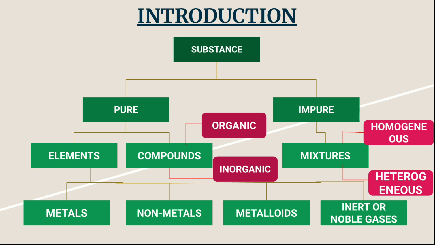Four types of elements are there. One is metal, another one is non-metal, one is metalloids, and the fourth type of element is inert or noble gases. Now compounds, they may be organic or inorganic. Then mixtures are again of two types: one is homogeneous mixture, another is heterogeneous mixture. So this is a flow chart of this chapter, the divisions of a substance.